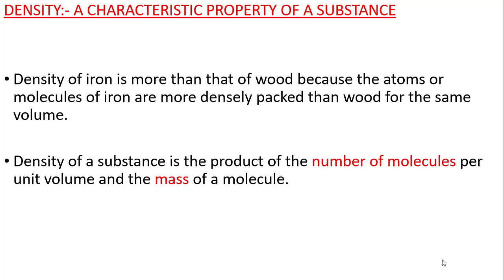And we have also studied in class 7 how to calculate the density of a substance. To calculate the density of a substance, we need two things. One is the number of molecules, and second the mass of a molecule. When you take the product of these two things, the number of molecules multiplied by the mass of a molecule, then you can find out the density of any substance. So basically D is equal to M into N, where M is the mass of a molecule, while N shows the number of molecules.